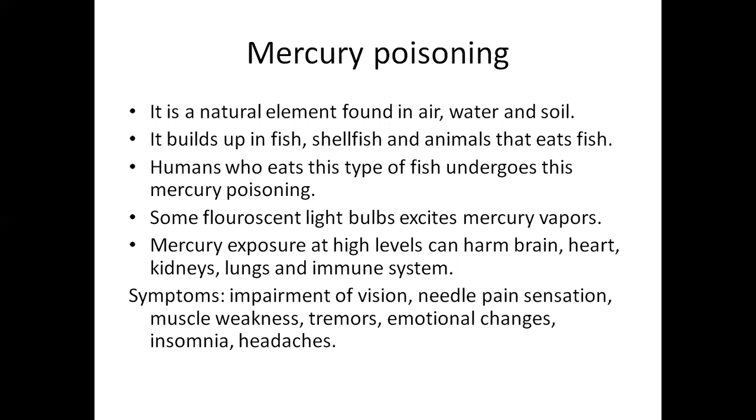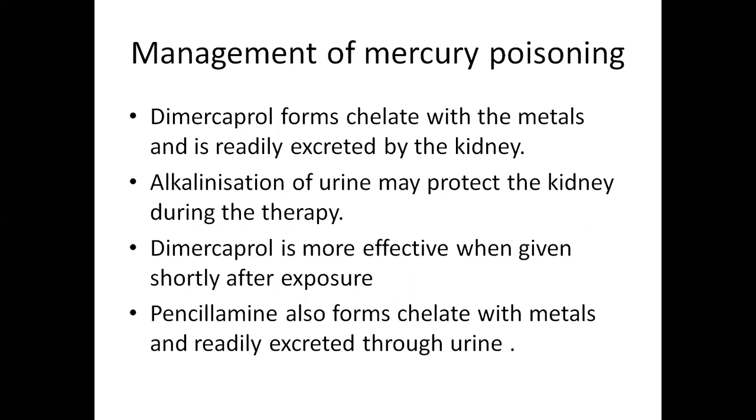The symptoms of this mercury poisoning are mainly impairment of vision. The eyes cannot see, you cannot watch the objects properly. That is impairment of vision, and a needle-like sensation will be there on your hands, legs, and body, and muscle weakness will be there, tremors and convulsions are there, and emotional changes will be there in the patients, and also headache is present in the patient who is suffering with this mercury poisoning case.